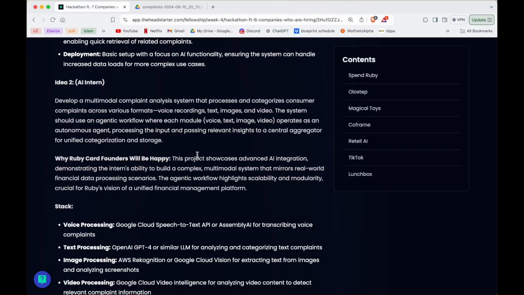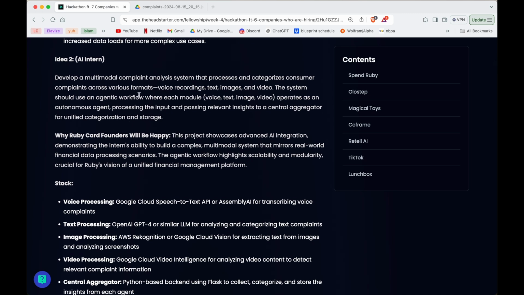Hey guys, welcome to our team's Headstarter Hackathon 2 demo. We went for Idea2 to develop a multimodal complaint analysis system that processes and categorizes consumer complaints across various formats such as voice recordings, text, images, and video.